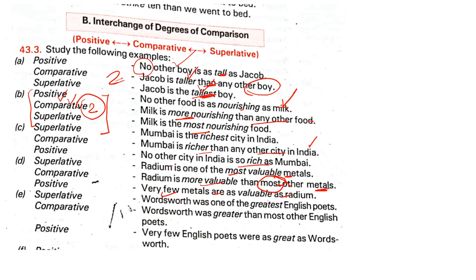Wordsworth was one of the greatest English poets. Wordsworth was greater than most other English poets, and very few English poets were as great as Wordsworth.